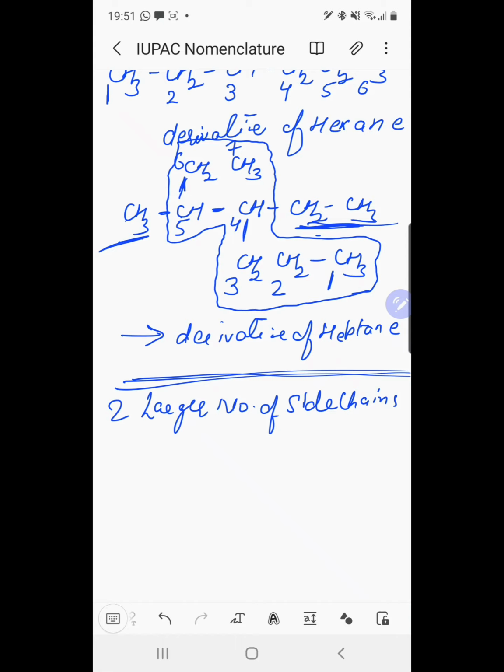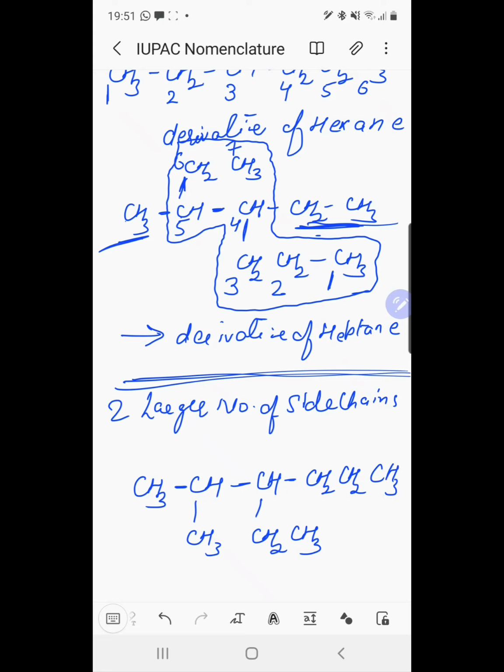I explain it with an example. We have a compound CH3, CH, CH3, then CH, CH2, CH3, then CH2, CH2, CH3, and we number it for the longest possible chain.